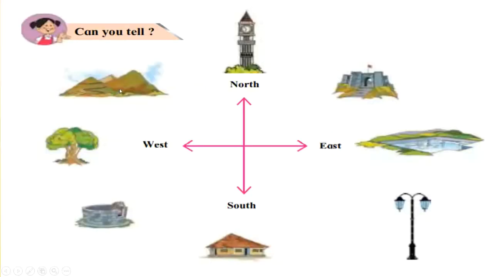Now you can tell me where they lie. This mountain lies to the northwest, in between north and west, so northwest. The fort lies between north and east, so the fort lies to the northeast. The lamppost lies between south and east, so it lies to the southeast. And now the well, it lies to the southwest.